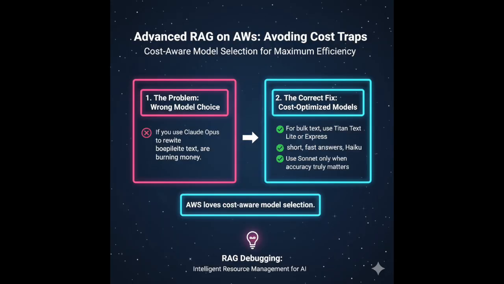Another cost trap is using the wrong model. If you use Claude Opus to rewrite boilerplate text, you are burning money. For bulk text, use Titan Text Lite or Express. For short, fast answers, use Haiku. Use Sonnet only when accuracy truly matters. AWS loves cost-aware model selection.